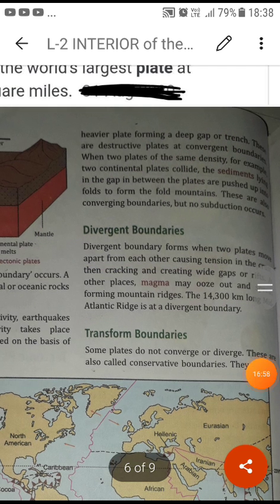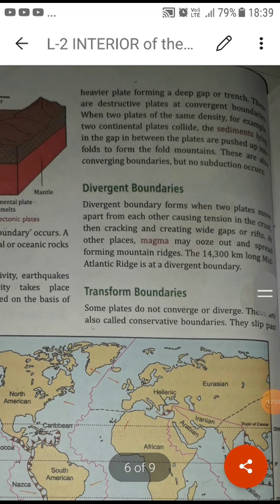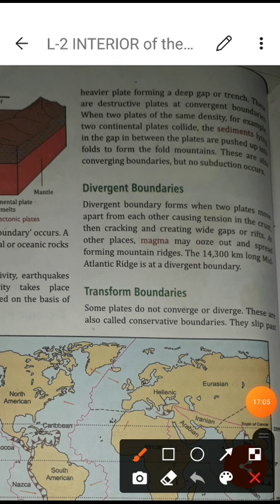Now student, next we can understand the transform boundaries. Transform boundaries are neither like a convergent nor like a divergent. It means this kind of boundary will be transformed. That's why this is known as conservative boundaries.